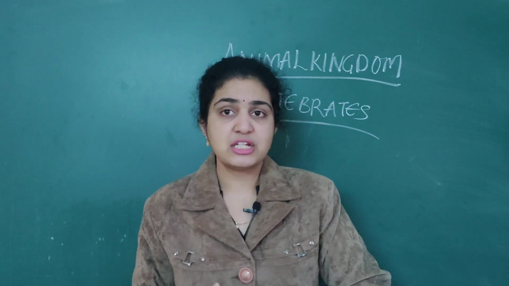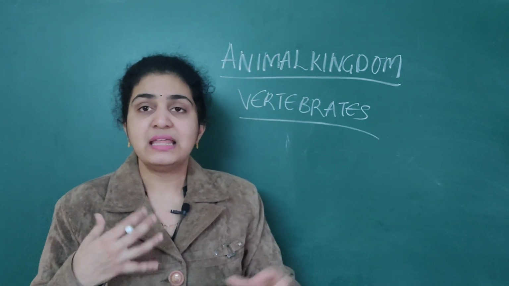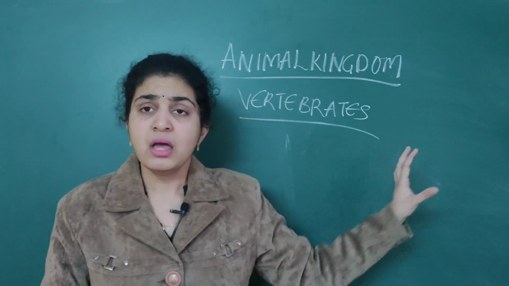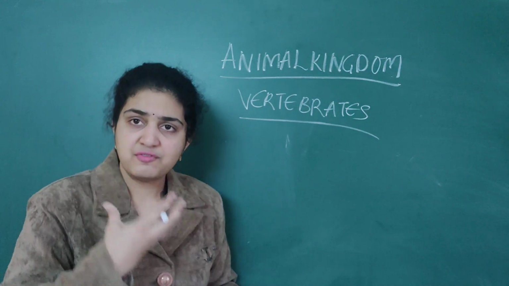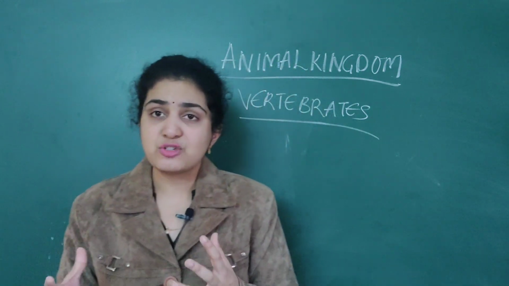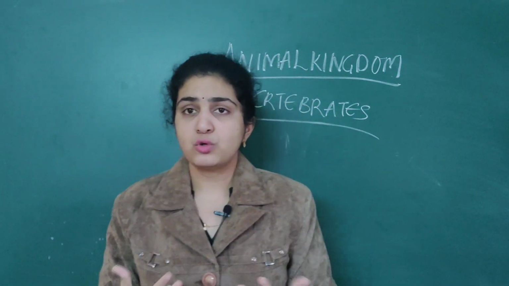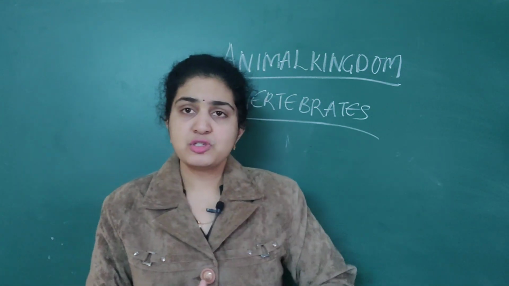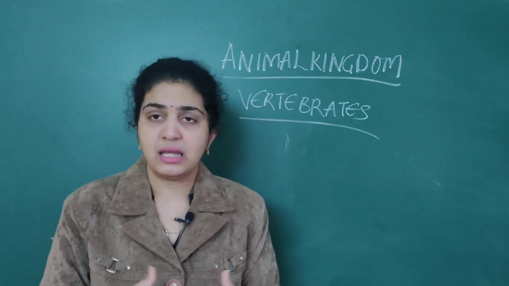Later, another classification is tetrapods. Tetrapods means they bear limbs. That is aves, reptiles, everyone will have four limbs, like two hands and two legs. That's why they are classified under tetrapods. Tetra means four. When it comes to Pisces, that is fishes, they will bear fins. Why do they bear fins? For swimming.